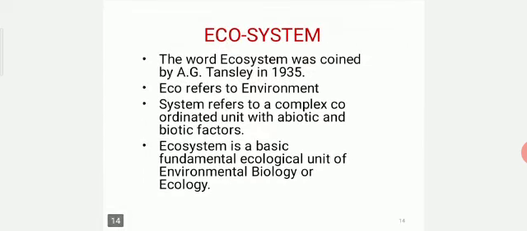The next is about the ecosystem. The word ecosystem was coined by A.G. Tansley in 1935. Eco refers to environment. System refers to a complex coordinated unit with abiotic and biotic factors. Ecosystem is a basic fundamental ecological unit of environmental biology or ecology.